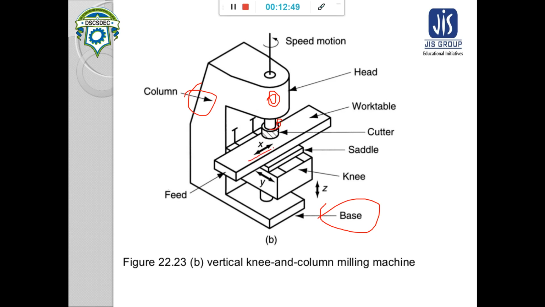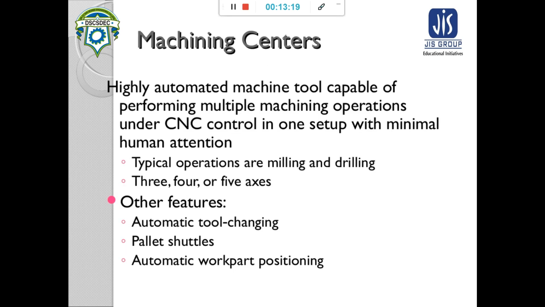This is our work table, which is placed on the saddle, and the saddle is placed on the knee. The saddle can move in the to and fro direction, the knee can move up and down, and the feed can be given to the work table in the X direction, to and fro motion in the feed direction.